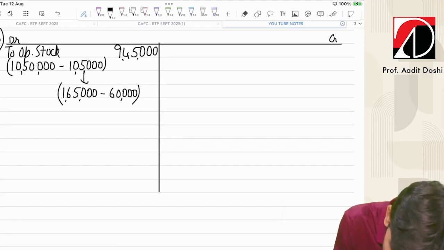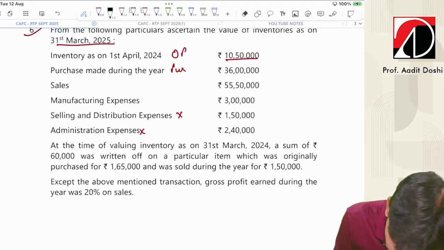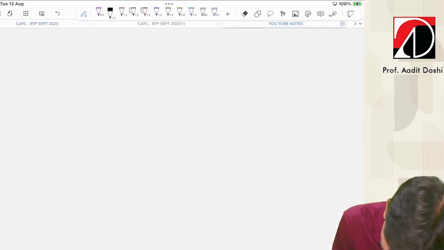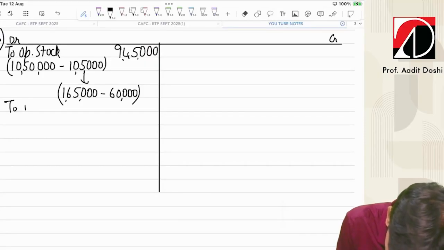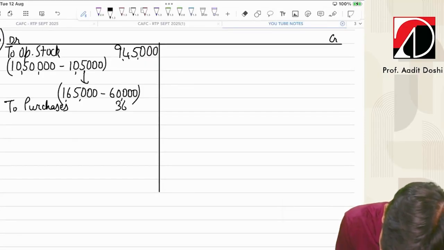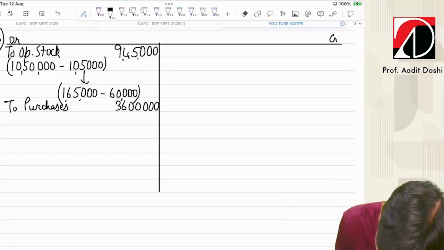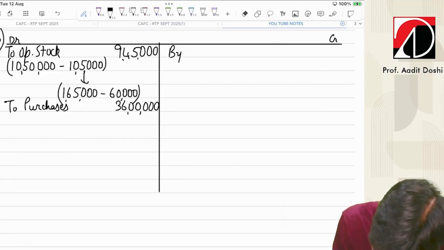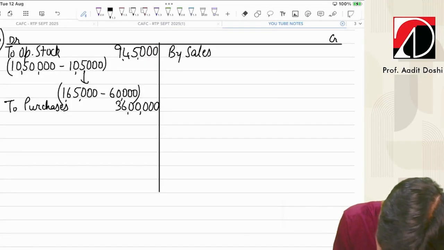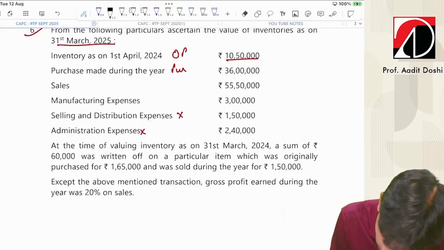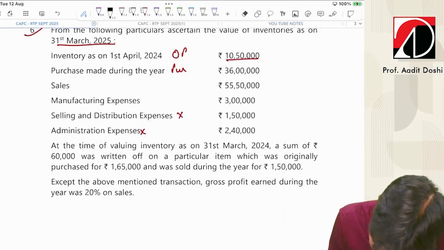Fine. What is the next item? Purchases, 36 lakhs. What is the next item? Sales. How much sales? 55,50,000. And we have sold abnormal goods for 1,50,000.